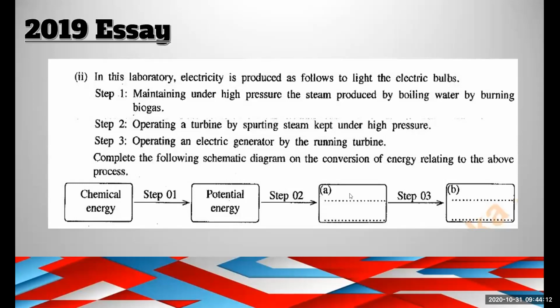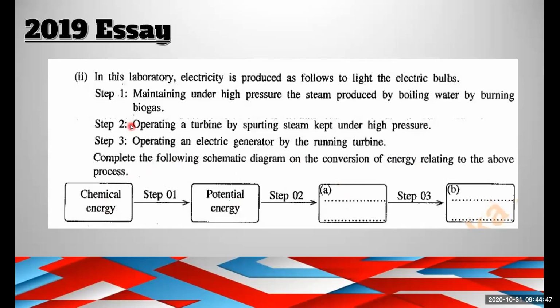So A is kinetic energy after step 2. Then operating an electric generator by running the turbine will produce electric energy. Chemical energy, potential energy, kinetic energy, and electric energy.